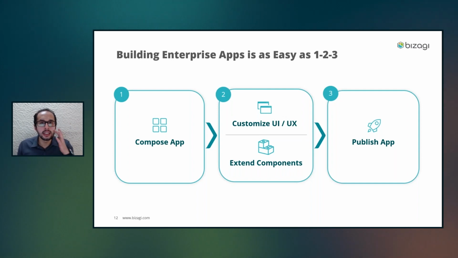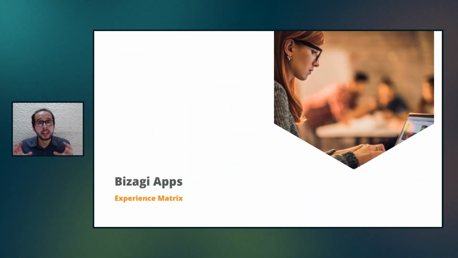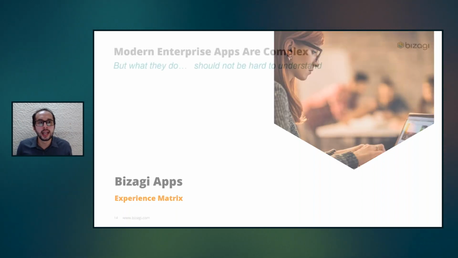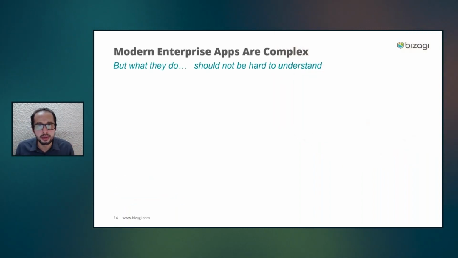So let's start seeing in detail the meaning of compose the app, customize UI/UX, extend components, and then publish the app. The first step, compose the app, came with a totally new feature in our platform called the Experience Matrix. And how did we come up with the Experience Matrix? Why do we need it in our product?